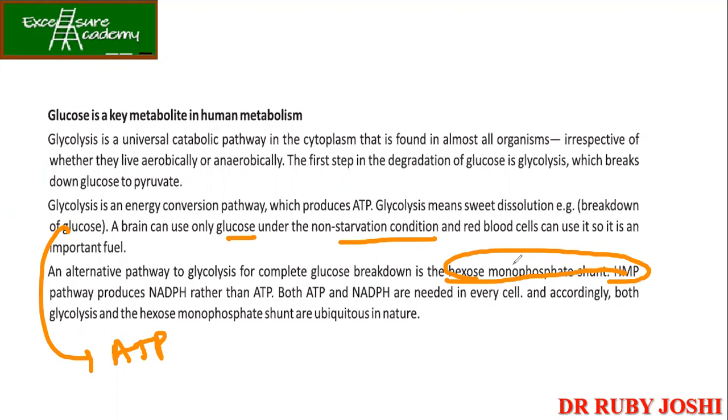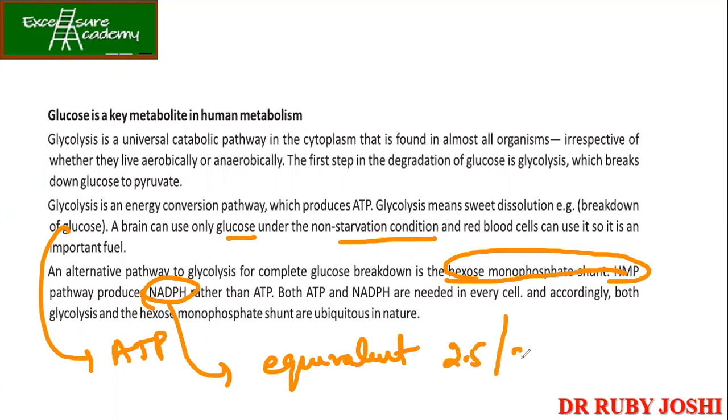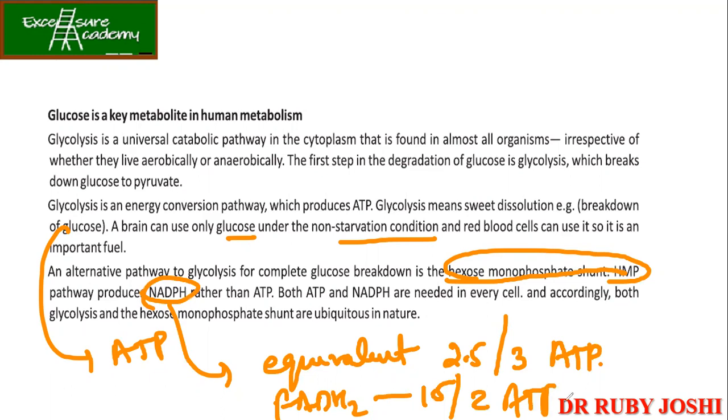hexose monophosphate shunt. Okay, so HMP pathway produces NADPH rather than ATP, or NADPH is also equivalent of around, any idea कितना है? So it is equivalent of around 2.5, किसी 3 दिया हुआ है. Yes, ATP. Good. And हमारा FADH2 जो है, it is 1.5 या 2 of ATP molecule. So at the end क्या हमें ATP ही चाहिए and वो हमें मिल रहा है. ठीक है? So both ATP and NADPH are needed in every cell, and accordingly both glycolysis and HMP shunt are ubiquitous in nature. Ubiquitous nature means it is present in all the living species.